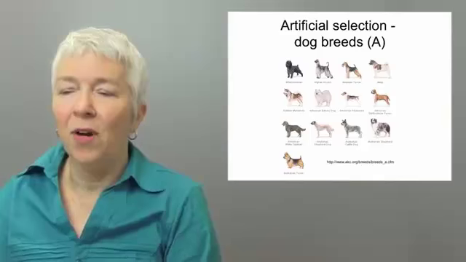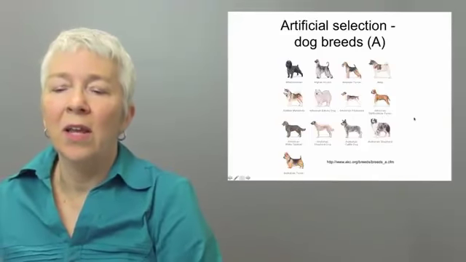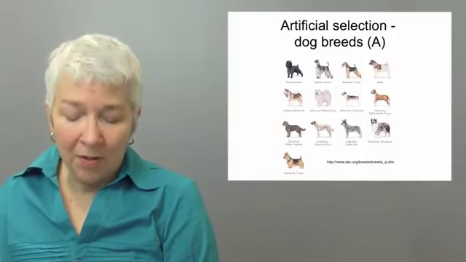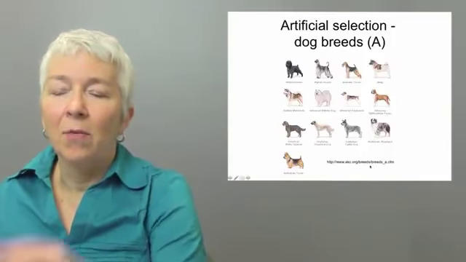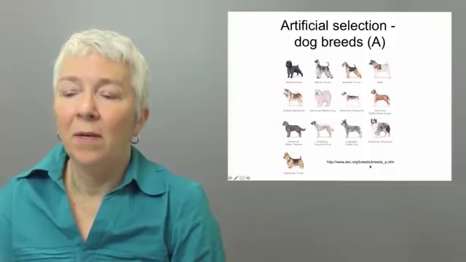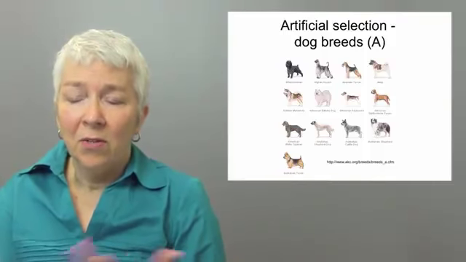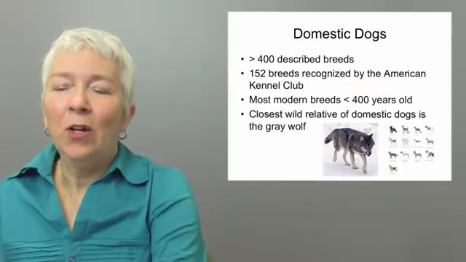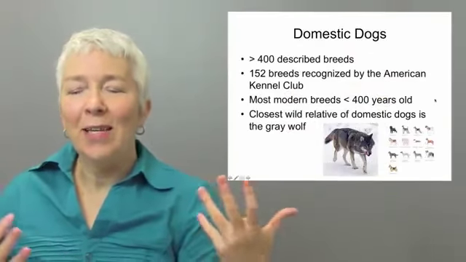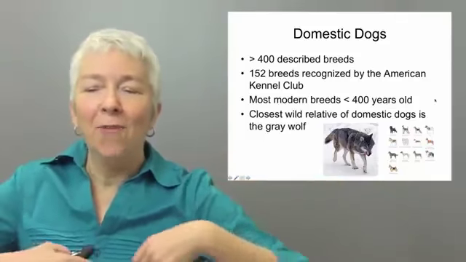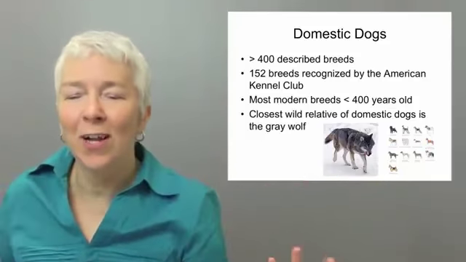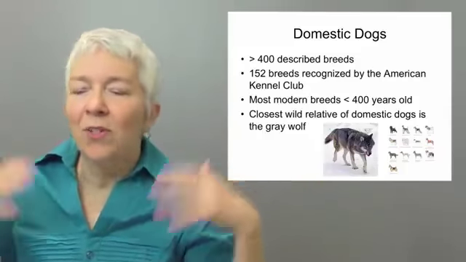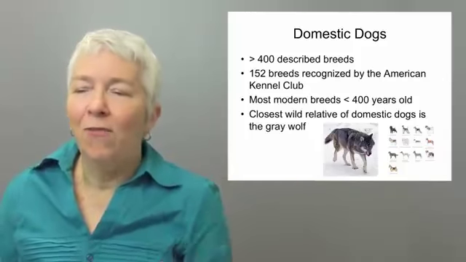This is an example of different kinds of dogs. Dogs are all considered a single species. There are a number of different breeds. These are just the ones that happen to start with the letter A, and I grabbed this figure from the American Kennel Association website. And so if you look at the variety of breeds on here, you can see that some are big and some are small. They have different hair distribution patterns. They have different hair color. They have different tail morphologies or lengths. Their ears are different in shape and how they fall and so on.